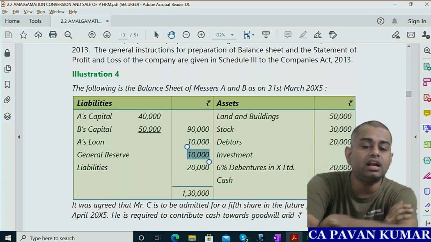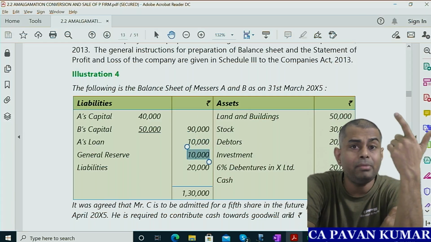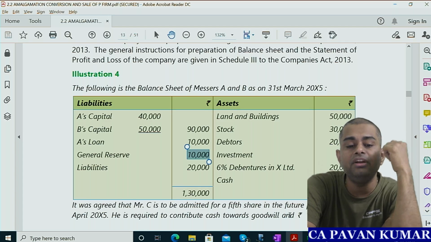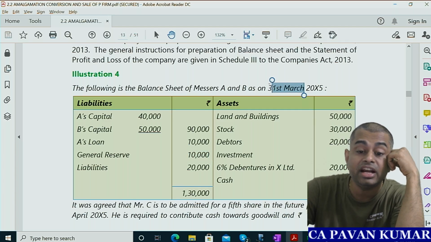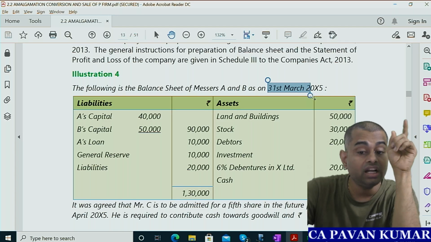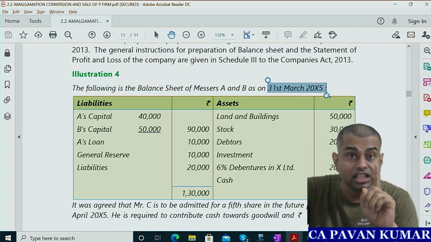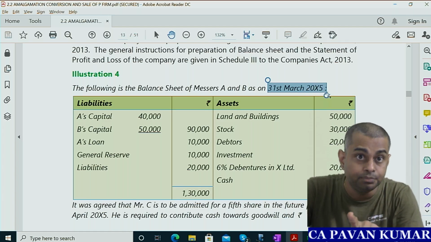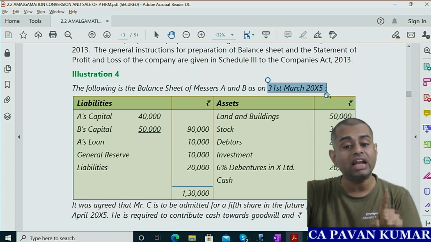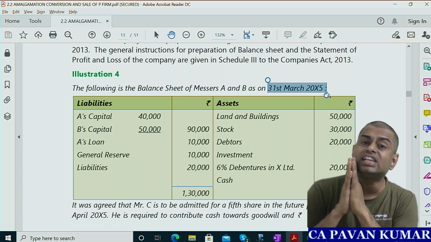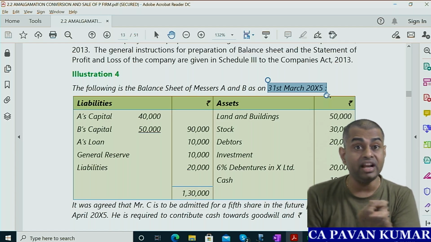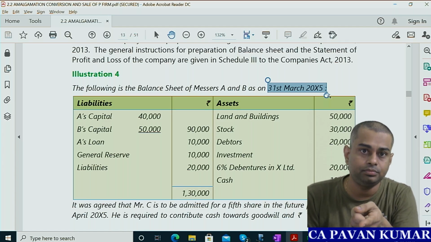Who will take this general reserve 10,000? Do you think A, B, C, all the three will take, or only A and B will take? On this date, C is not there, my dear friends. So whatever the goodwill we calculated as on 31st March 2015, whatever the general reserve balance is there on 31st March 2015, this belongs exclusively to A and B. From next day onwards, C is coming.